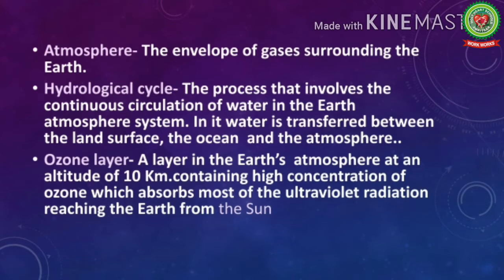Number 13, hydrological cycle. The process that involves the continuous circulation of water in the Earth's atmosphere system. In it, water is transferred between the land surface, the ocean and the atmosphere. And then last we have ozone layer. A layer in the Earth's atmosphere at an altitude of 10 km containing high concentration of ozone, which absorbs most of the ultraviolet radiations reaching the Earth from the sun. In simple language, if we define ozone layer, it is a layer that protects the Earth from the harmful ultraviolet rays coming from the sun.